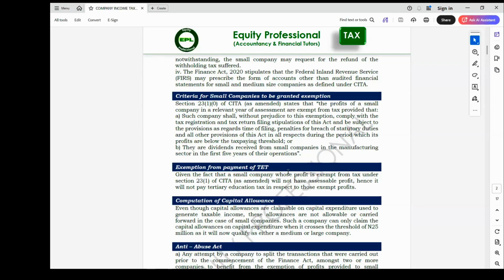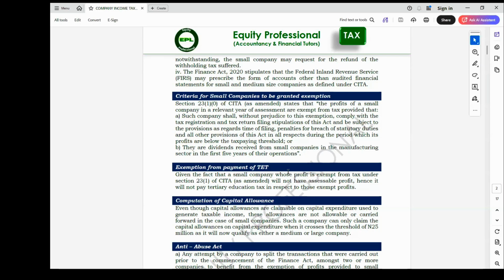It is that tax that you usually see, those of us that are familiar with higher institutions. When you go to most of these federal institutions, you see in some of their buildings, TETFund. So that is where the money is coming from. It is the money coming from this tertiary education tax, which is payable by all companies that are incorporated in Nigeria, except small company and non-resident company. So those are the companies that do not pay the tertiary education tax.